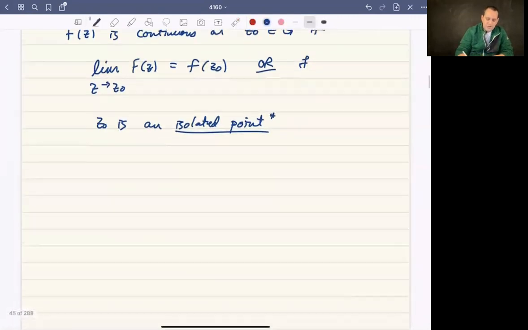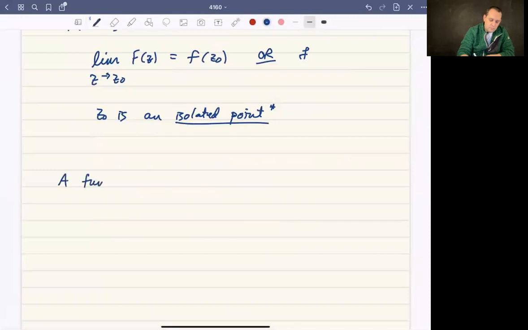We say that a function f, so let me be a little bit more precise here.